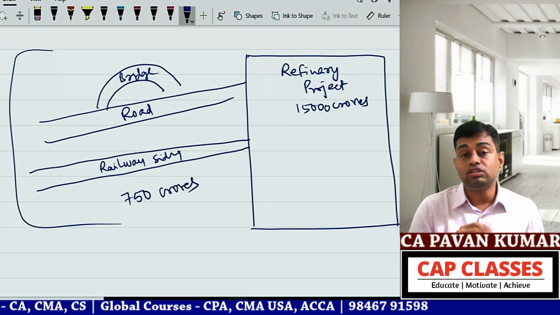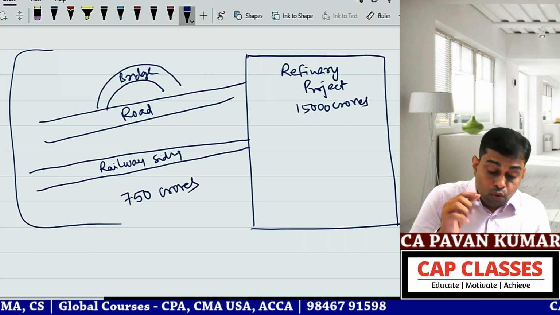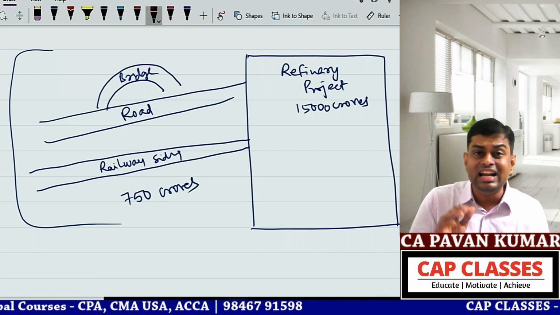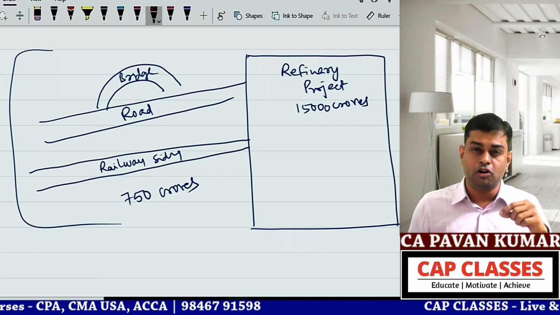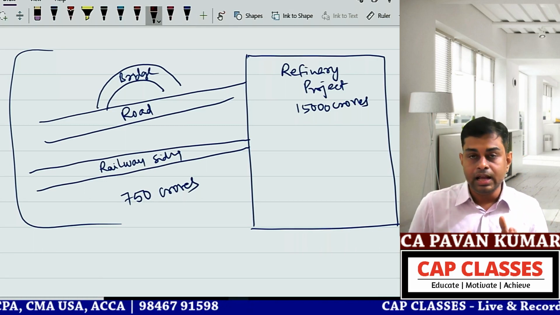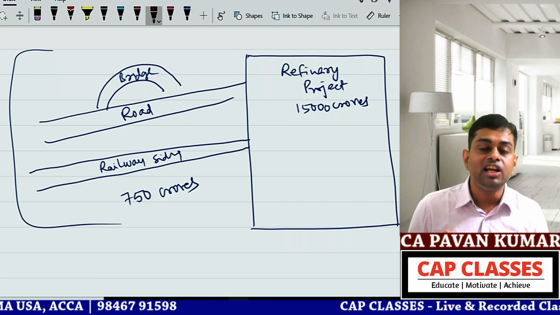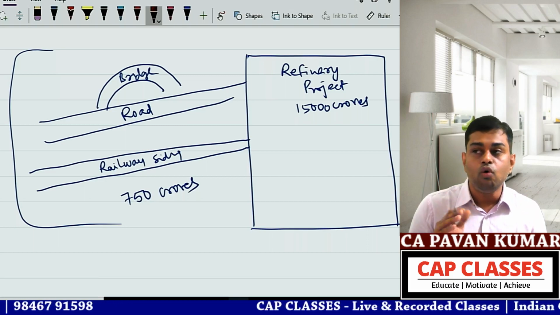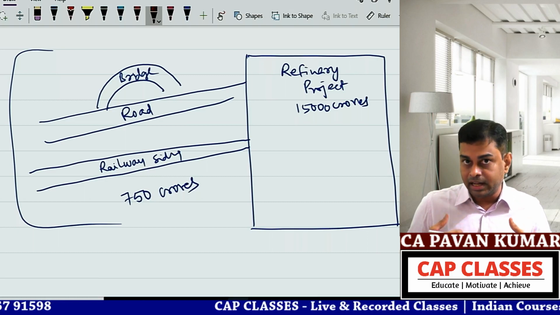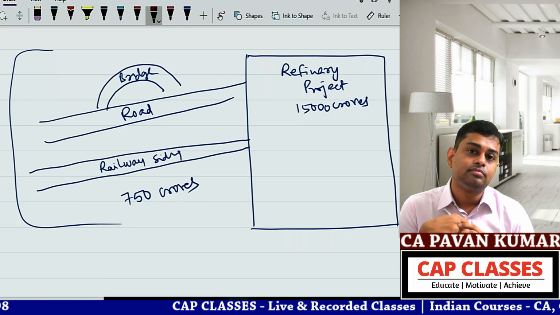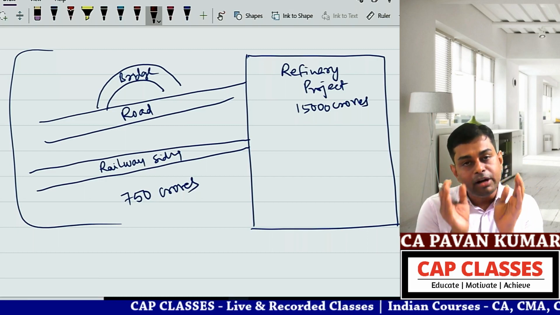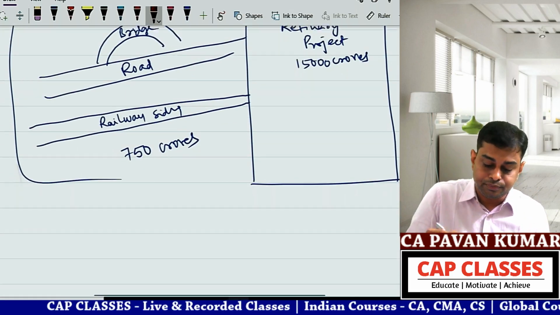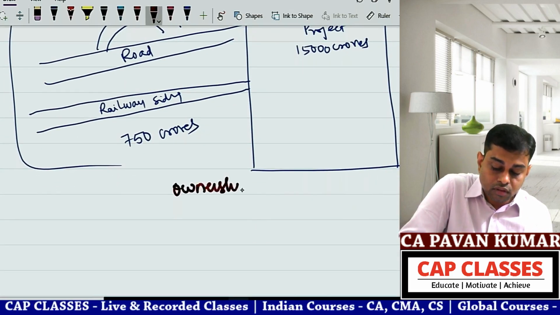Total project is 15,000 crores, other than this 750 crores. Now, point number one, the entity has no ownership on this. Indian Railways will slap you with a left shoe if you say this railway siding is mine. If you say this road is mine, the National Highway Authority of India will kill you, or the state government will ask you, are you kidding me? You have put the road for your convenience. How can you say wherever I put the road, that road is mine, that land is mine? Then you have constructed one small bridge and you are saying this bridge is mine. No. One, you do not have ownership.